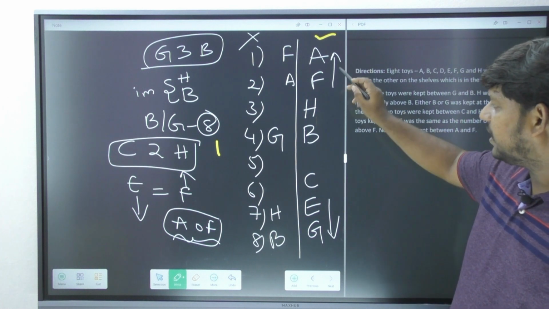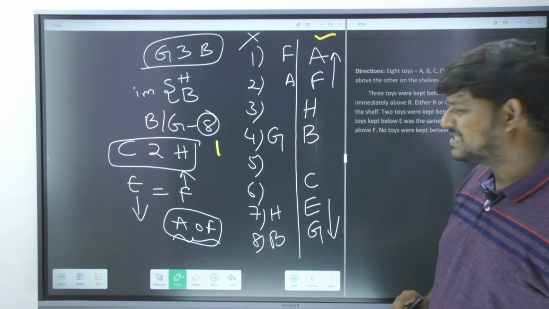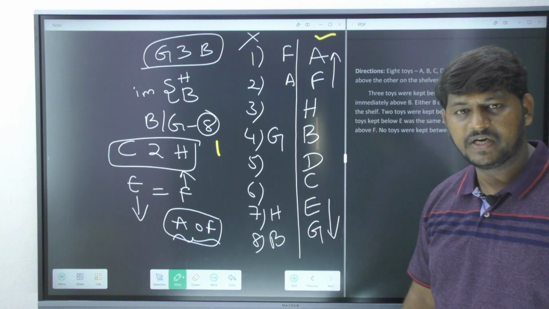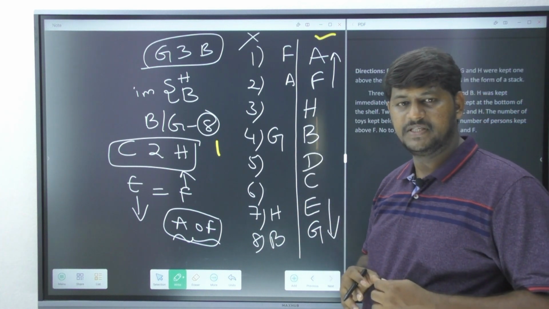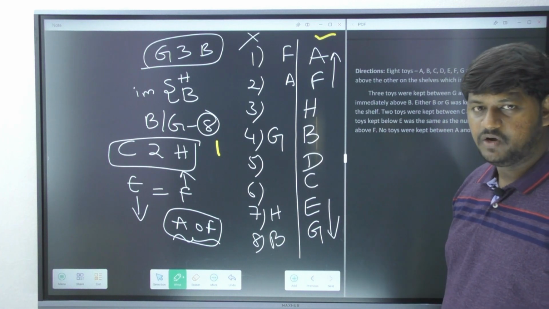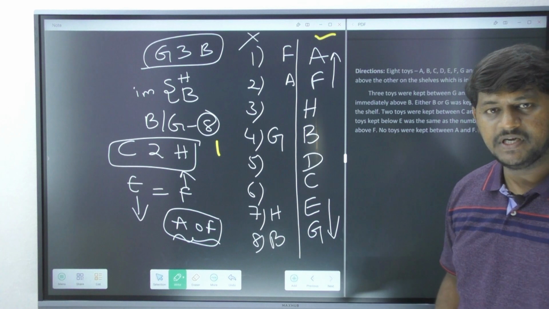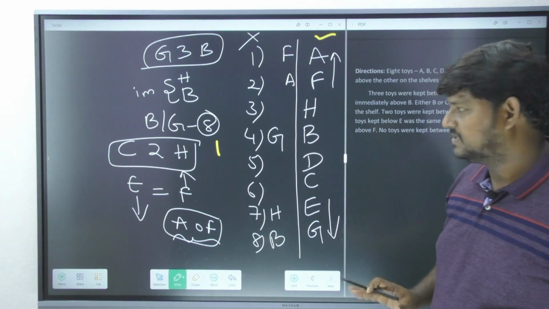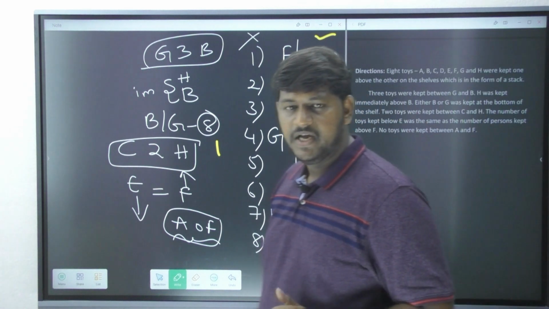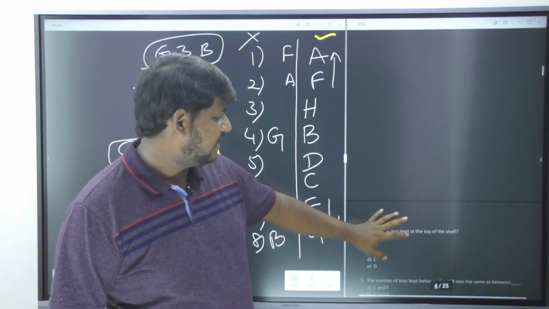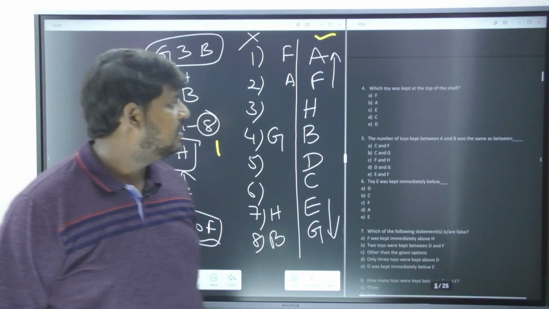The only person left over in our entire puzzle is D. Even though you do not receive any information about that person, you can easily write the name over here, because it is the only leftover person and the only leftover place. I hope you understood this. Let us move forward and try to solve our questions.